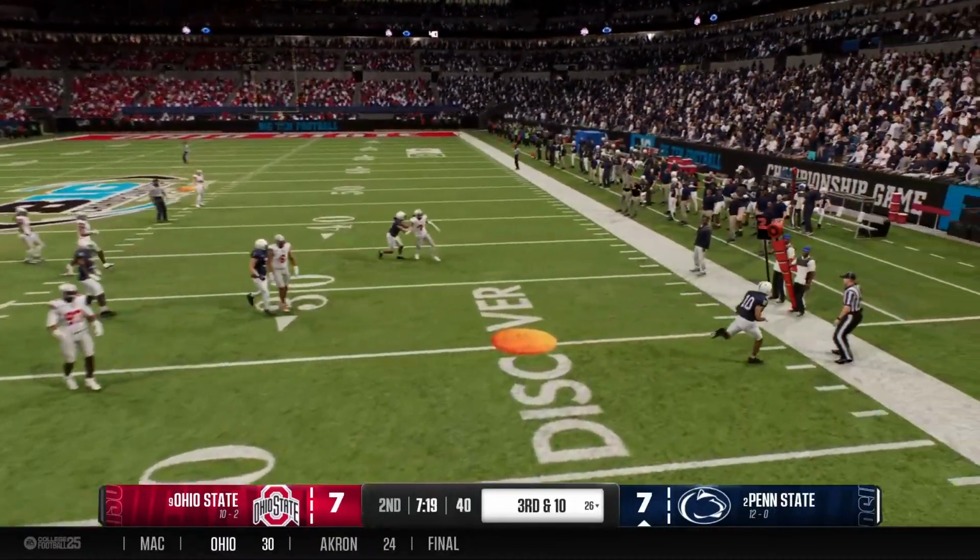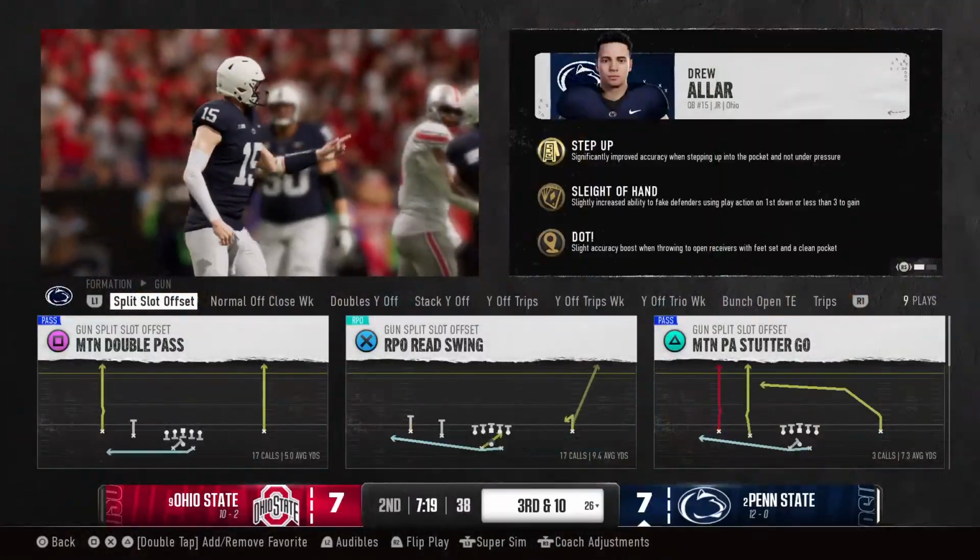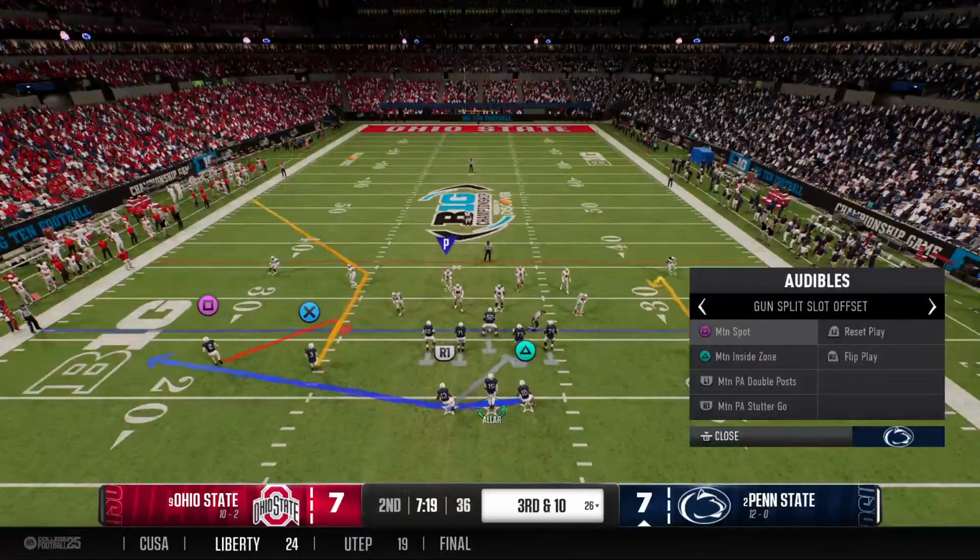That one's incomplete. Drew, what is your problem, dog? He's wide open.